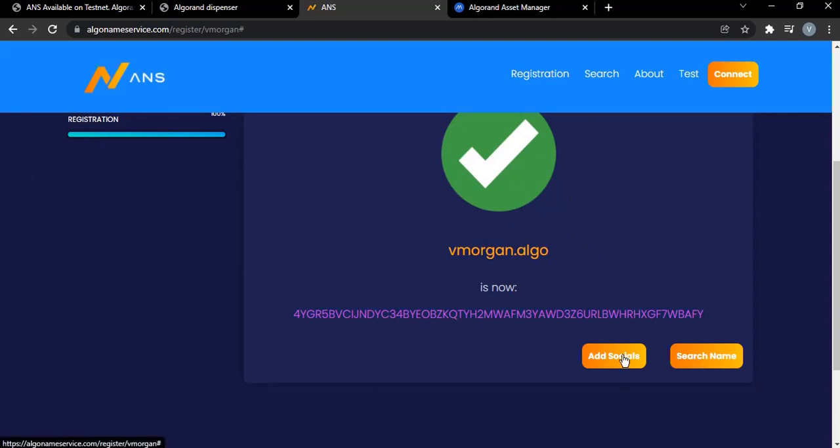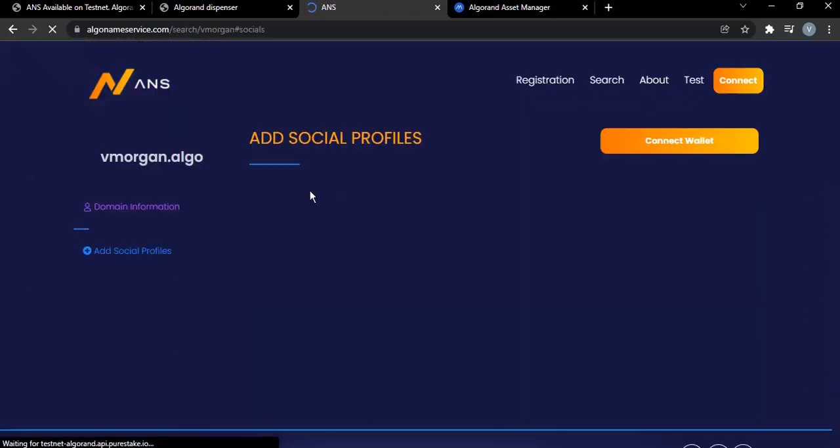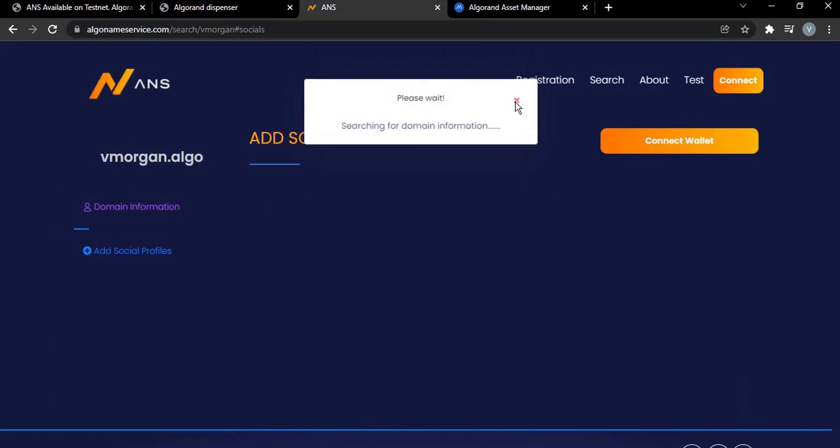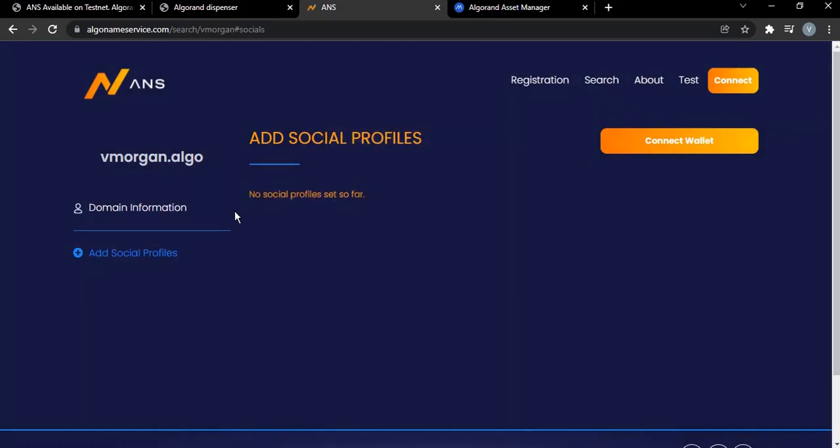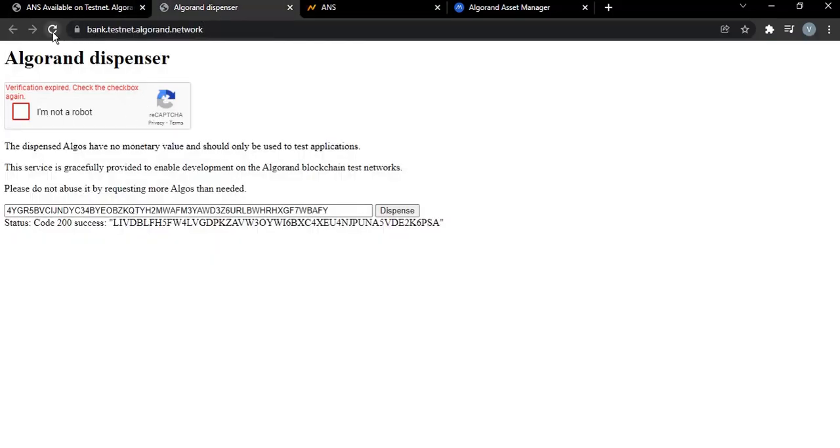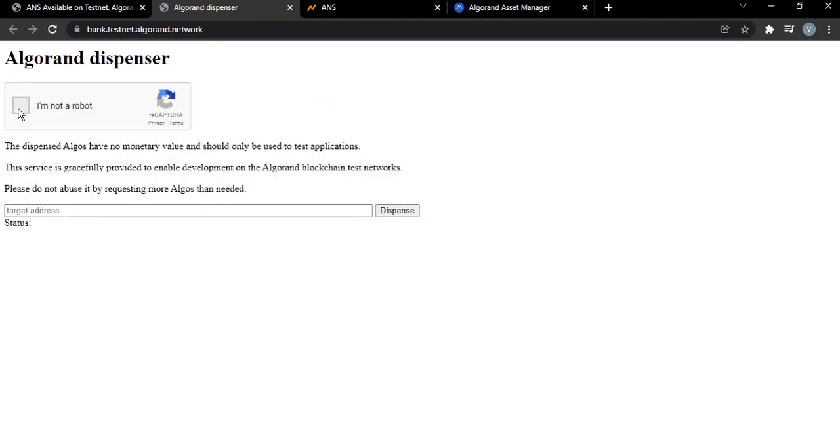All right, and then I'll just add socials. Okay. All right, no profile set so far. All right, so this is just mine. This is mine, and I'm just going to try something. This is vmorgan.algo. All right, so let me copy that. I would use it to claim algo on the algo dispenser. See if it works. I don't know. I've not done this before, but yeah, let's see if it works. Well, based on the fact that it's on the testnet, I don't think it would work. All right. But let's just try, and I mean, there's no harm in trying.